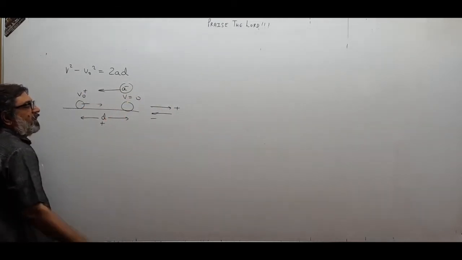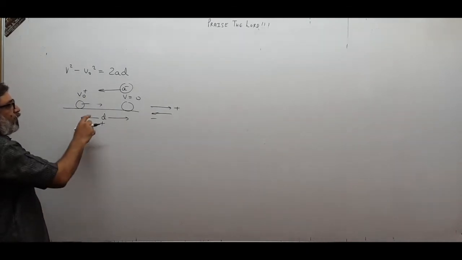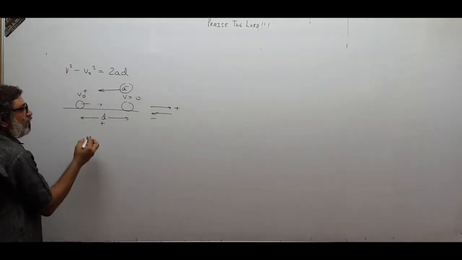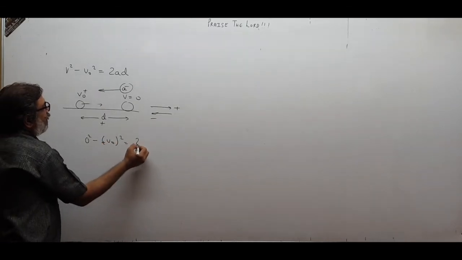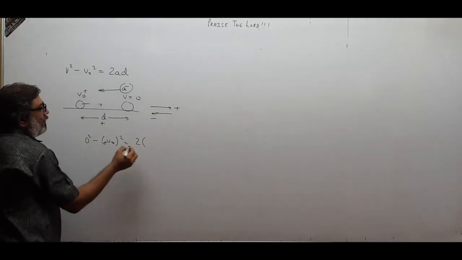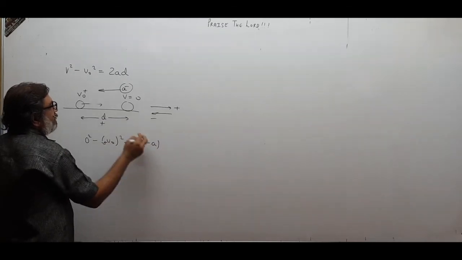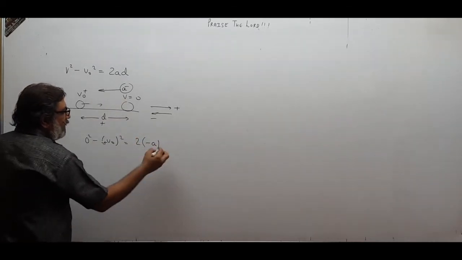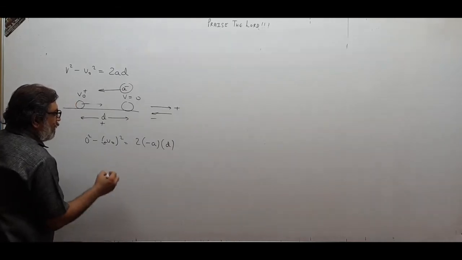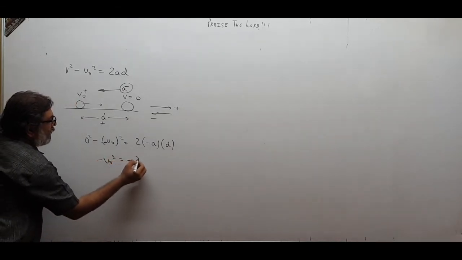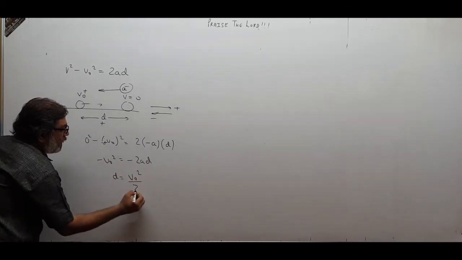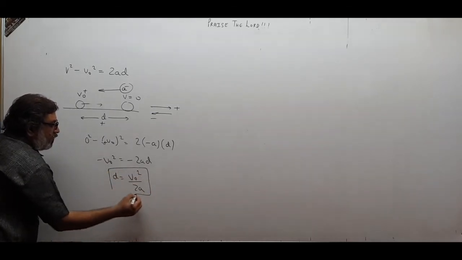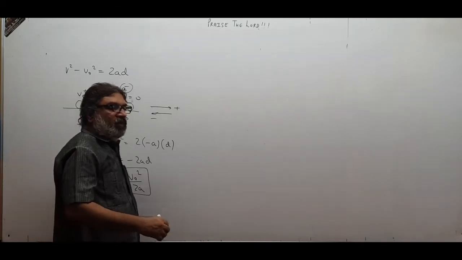If I put all these things over here, V squared, that is 0 squared, minus V0 squared is equal to 2 times minus A, because acceleration is in the opposite direction, times displacement D. So minus V0 squared is equal to minus 2AD. So D equals V0 squared upon 2A. So displacement is proportional to V0 squared upon 2A.